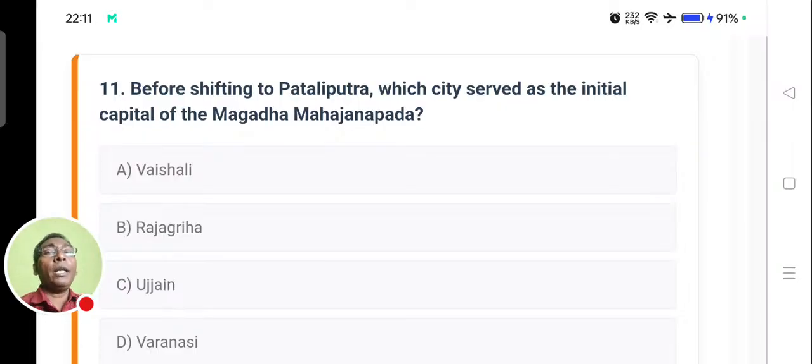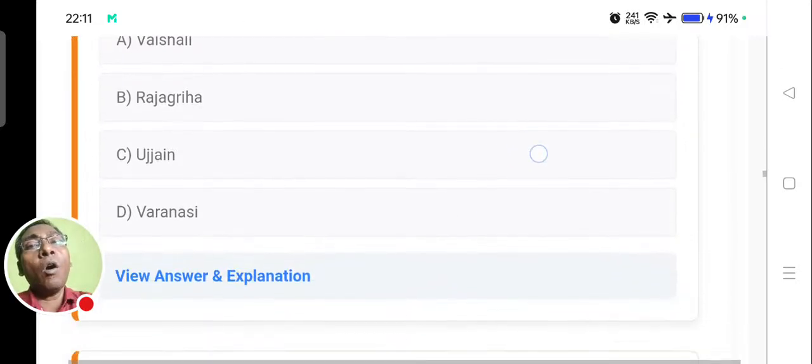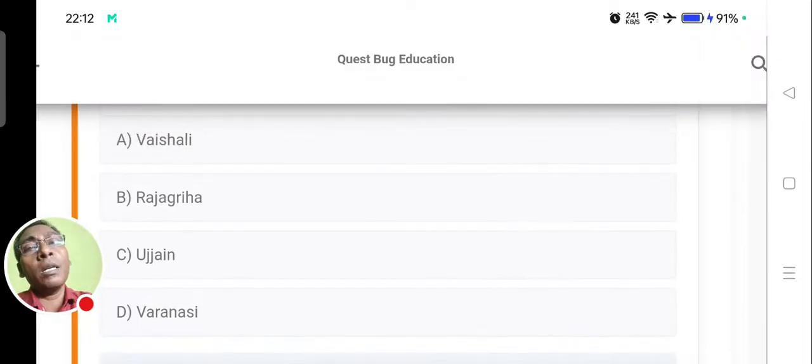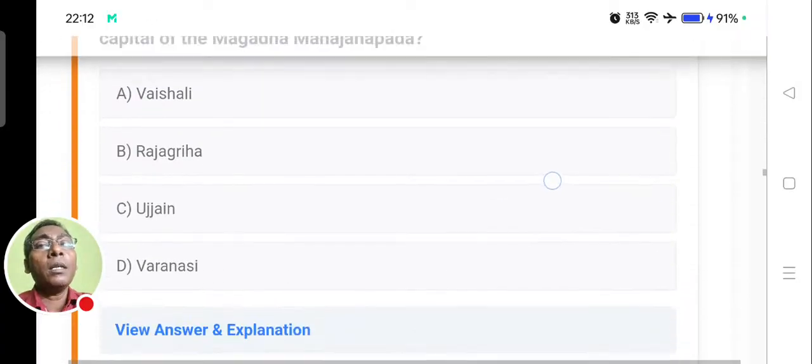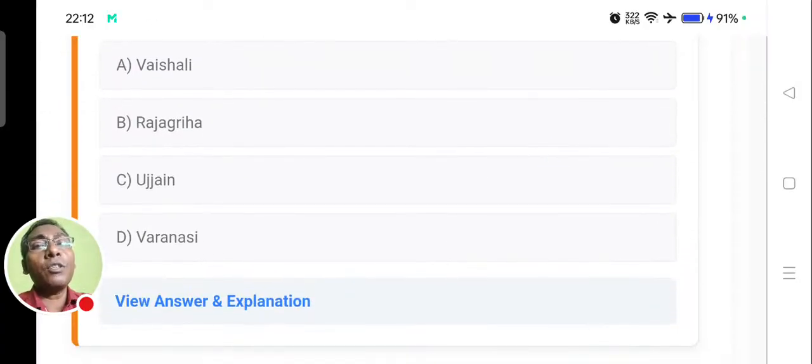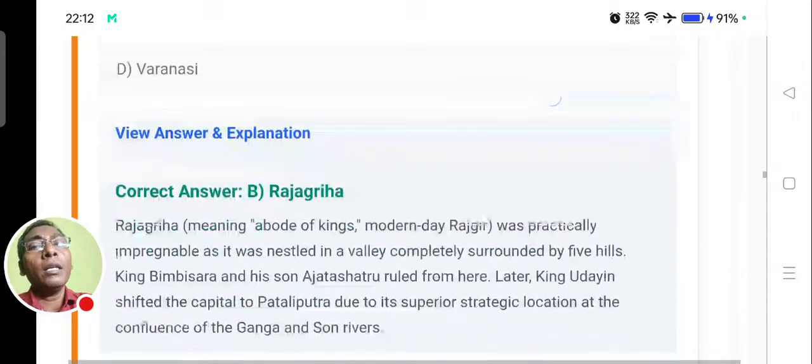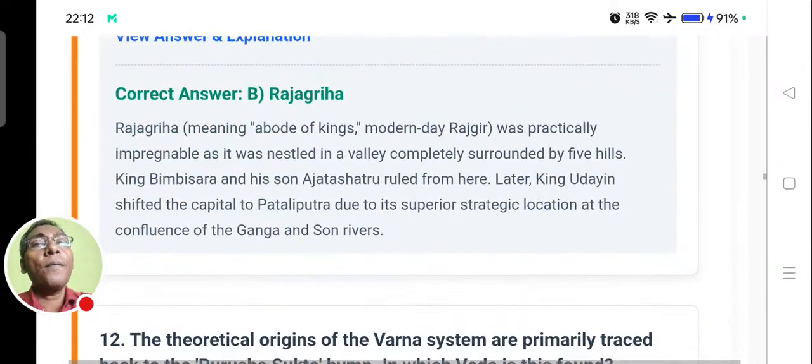But here the question is, Magadh had its capital at Patliputra. But before that, which was the capital? Vaishali, Rajgriha, Ujjain, or Varanasi? Which of these cities was the capital for Magadh? So the answer must be Rajgriha or Rajgir. Yes, the answer is Rajgir, meaning abode of kings.